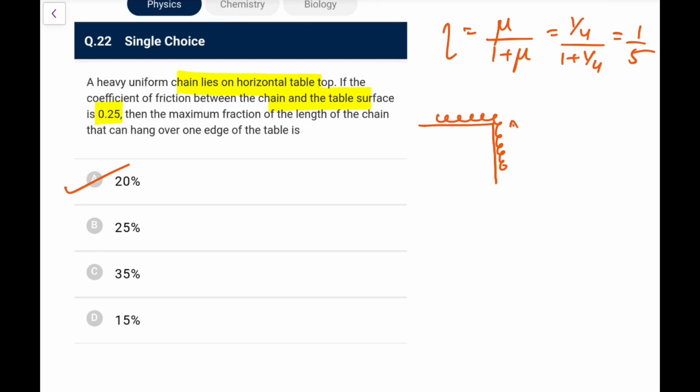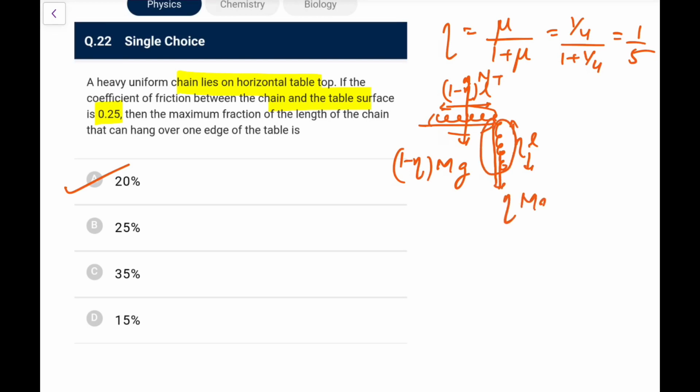Let's say the fraction of length is eta, so eta L length will be hanging here, so the remaining 1 minus eta times L will be on the top. So the normal from the top, this N, would be equal to the remaining mass, which would be 1 minus eta times the total mass into g. So this pulling mass would be eta times mg, eta fraction of the total mass. So this pulling force eta mg has to be balanced by fs.